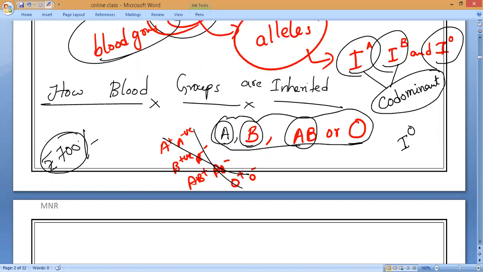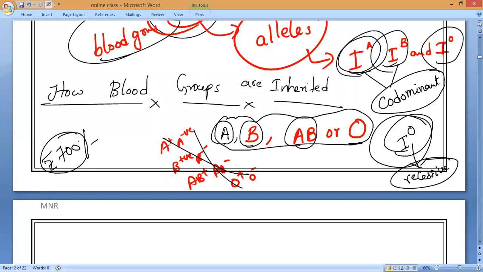But if we take IA with IO or IB with IO, definitely they will dominate the IO. So that is what you have to remember. Based upon this, we can say IA and IB are dominant genes and IO is what, guys? IO is recessive. That is what you have to understand. So recessive in relation to the genes IA and IB. Whenever IO is in a relation with IA and IB, definitely it is the recessive gene.